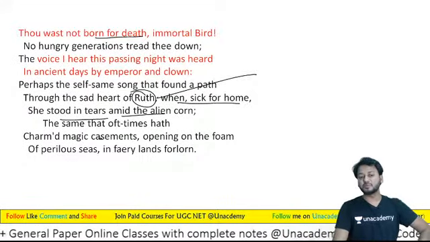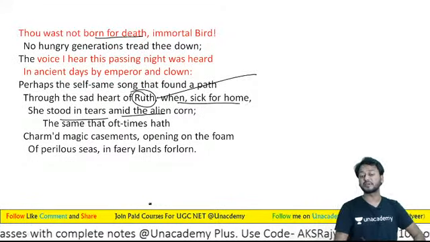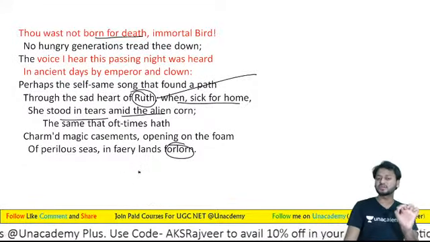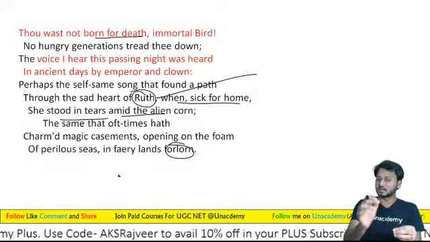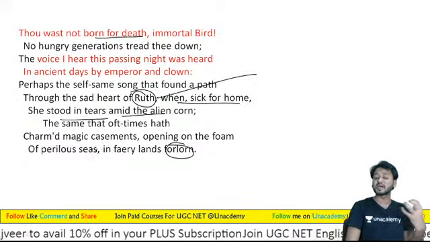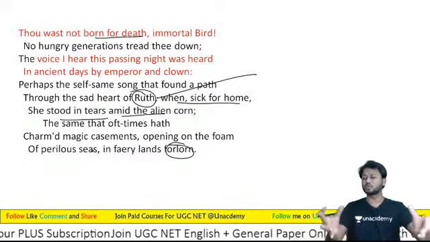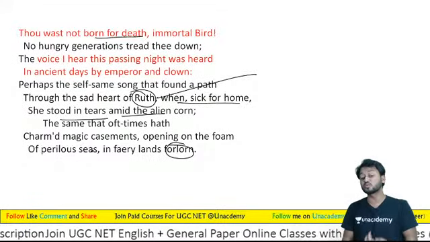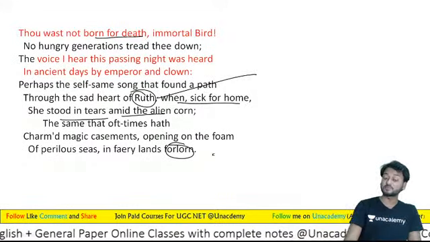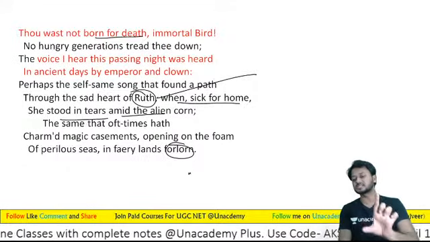Now let us see: charmed magic casements opening on the foam of perilous seas in fairy lands forlorn. Let us see this word forlorn. Now I'm going to make it clear. Here is an exam point for you. The same that oftentimes hath charmed magic casements. This is the same song that already charms many people and makes many people happy, opening on the foam of perilous seas in fairy lands, and even in fairy land forlorn. So learners, this is the word.